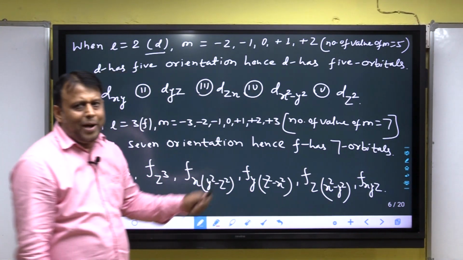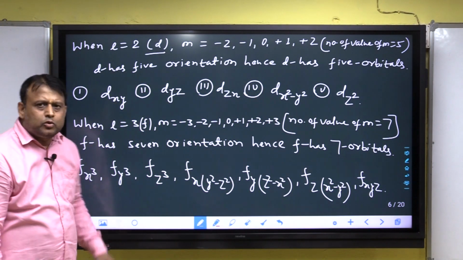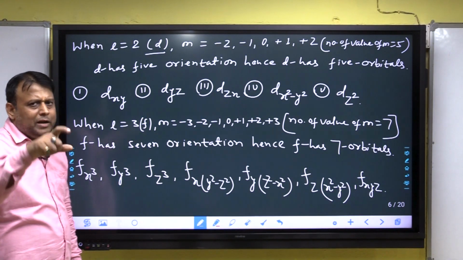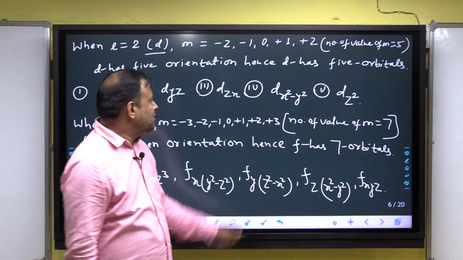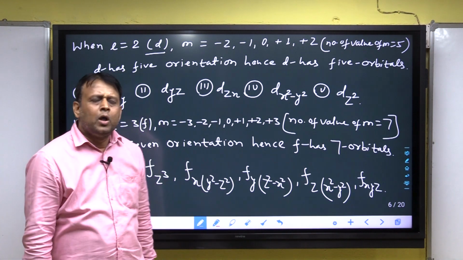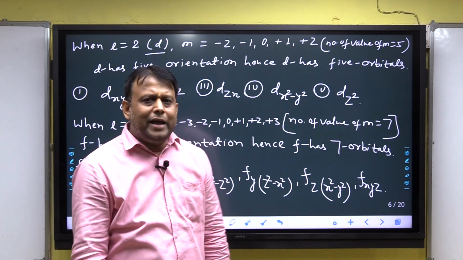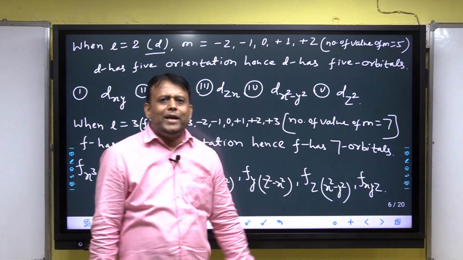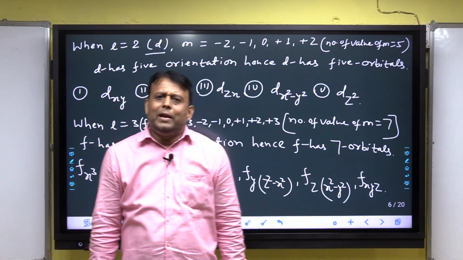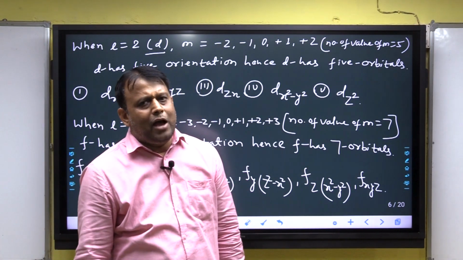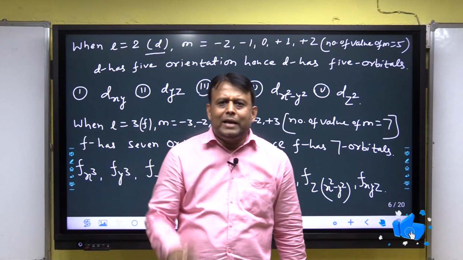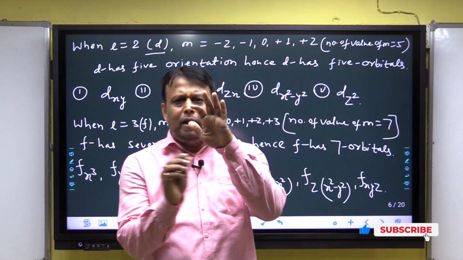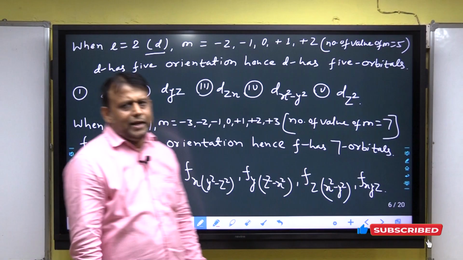There are 5 orbitals. I am repeating. dxy, both dumbbells lie between x and y. dyz, both dumbbells lie between y and z. dzx, both dumbbells lie between z and x. dx square y square, one dumbbell lies on the x-axis, the other dumbbell lies on the y-axis. dz square, one dumbbell lies on the z-axis and the other dumbbell rotates along the z-axis.